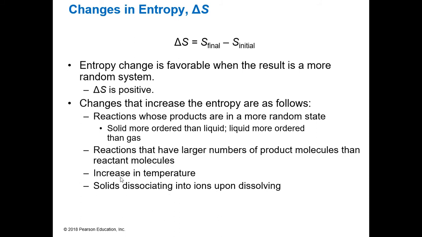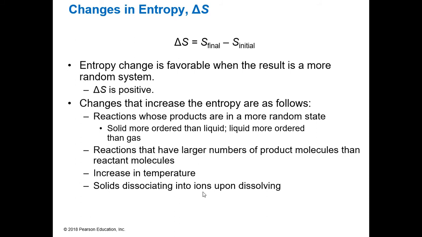Also, if we look at the number of moles of our products, if you have more moles of product than you have reactants, right? That means we're making more things. And so it's going to be more random. So we would have a greater increase in entropy.